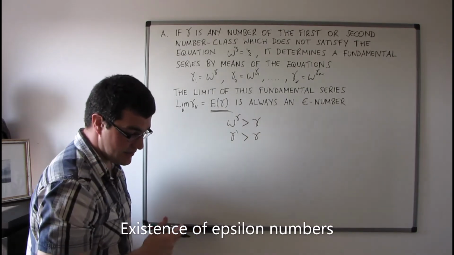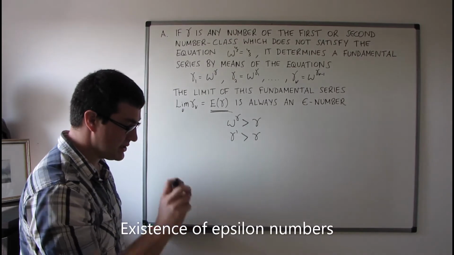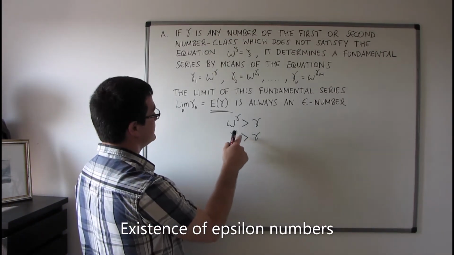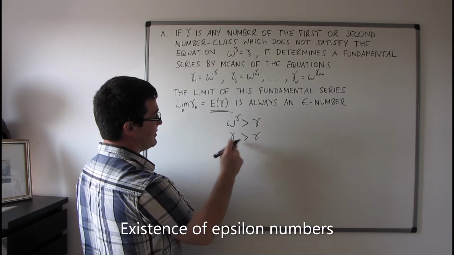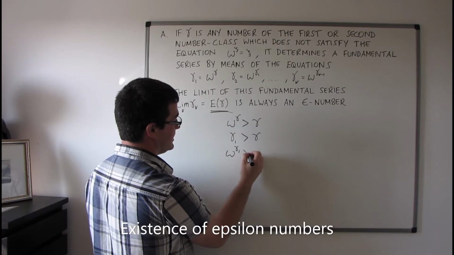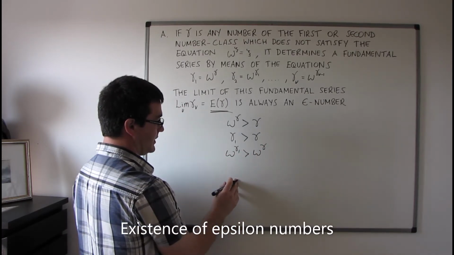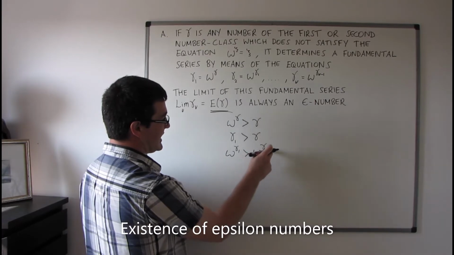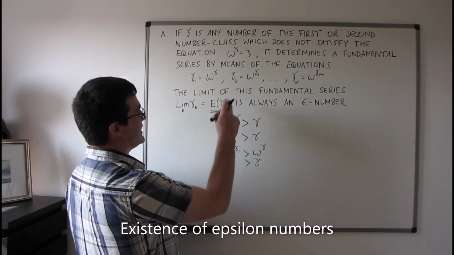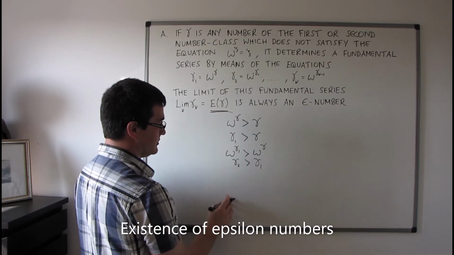And by theorem B from section 18, part B, if gamma 1 is greater than gamma, then omega to the power of gamma 1 is greater than omega to the power of gamma. But omega to the power of gamma is gamma 1, and omega to the power of gamma 1 is equal to gamma 2. So we've got gamma 2 is greater than gamma 1.